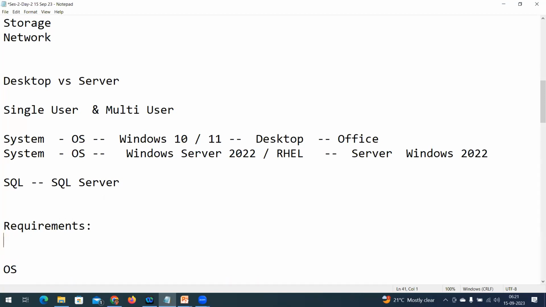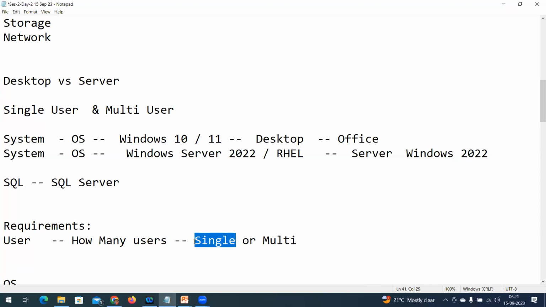Requirements. How are the requirements going to be derived? Why are you installing an operating system? Why are you choosing a system? What configuration are you choosing? Where is it deriving from? For everything, the requirement starts from the user. How many users are going to access? Is it a single user or multiple users? If it is a single user, I'm going to use my system alone.